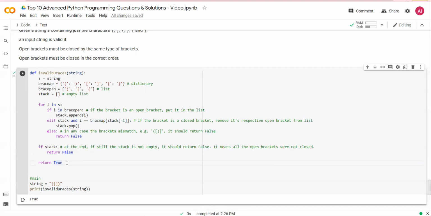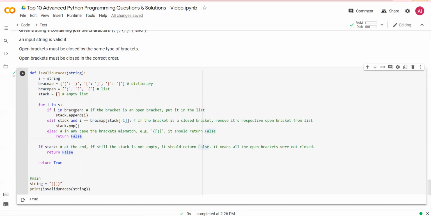I'll repeat it one more time. Create a map of all the brackets. Here in this case, 3 different types of brackets we are seeing: round, square, and curly. Define a list of open brackets. Define a stack, which is an empty list. If I, the instance or character of the string, is in S, you run the for loop.